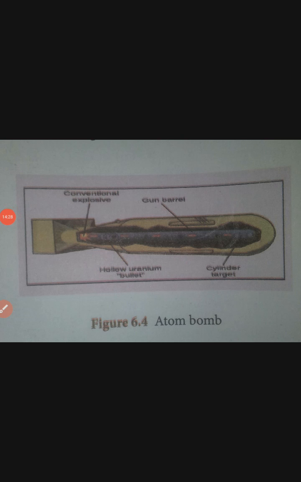The next one is the atom bomb. The atom bomb is based on the principle of uncontrolled chain reaction. We know an uncontrolled chain reaction cannot be controlled. It produces a large amount of energy. So the atom bomb is based on the principle of uncontrolled chain reaction.